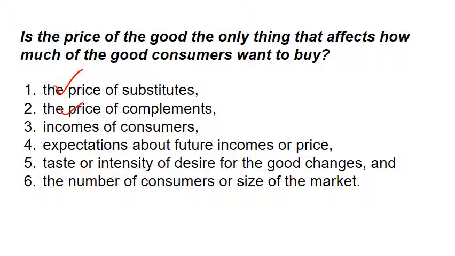The price of complements also affects the quantity of a good consumers will buy. Complements include things like maybe peanut butter and jelly. When the price of peanut butter goes up and people want to make fewer peanut butter and jelly sandwiches, consumers want to buy less jelly as a result.